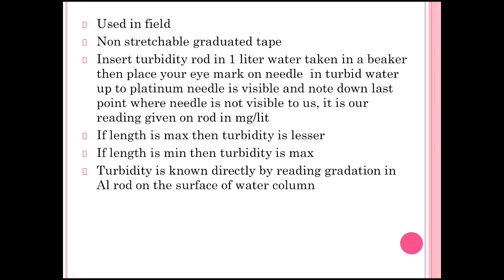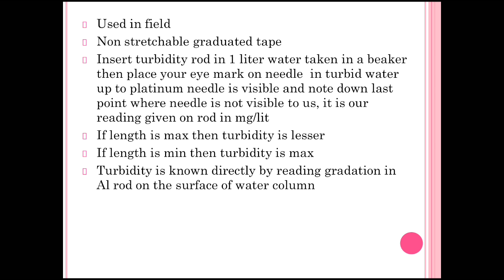Whenever the needle is not seen from the eye mark, note down the first reading in milligram per liter. If the length is maximum, then turbidity is lesser. Means when we insert the turbidity rod in water, if the length of insertion is maximum, then the turbidity is lesser, and if the length is minimum, then the turbidity is maximum.